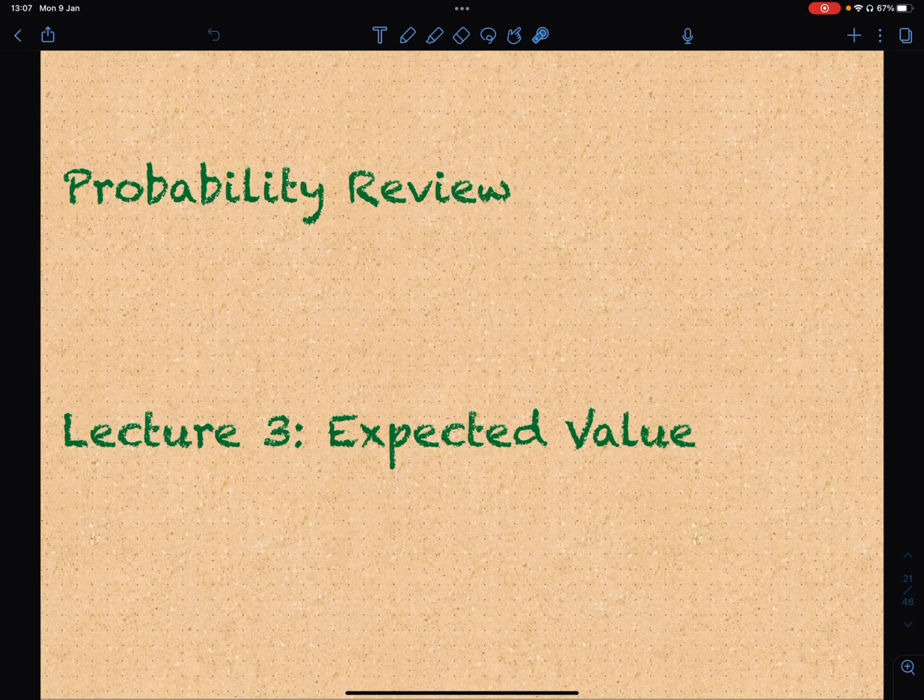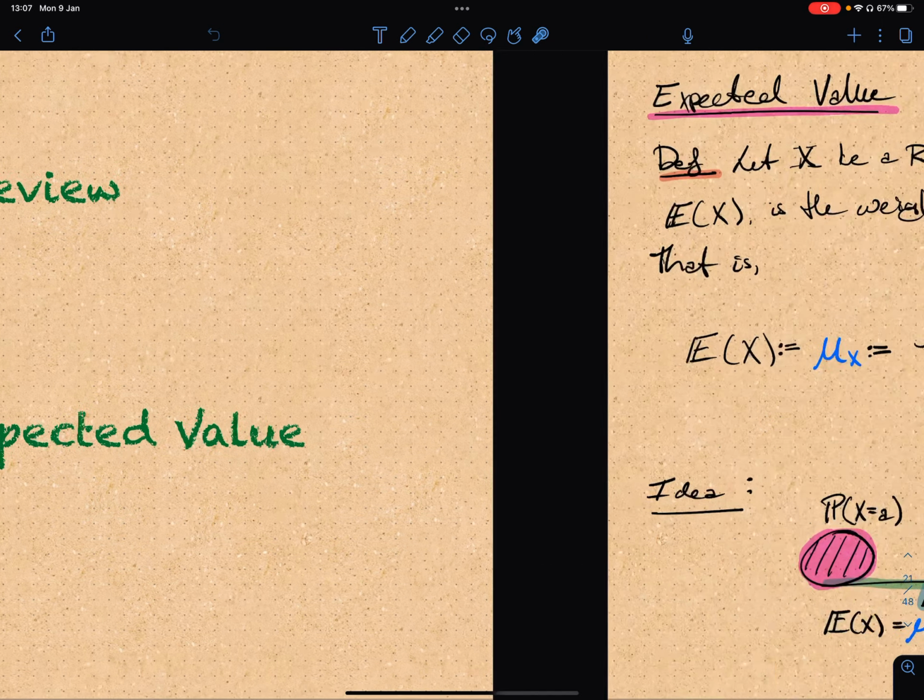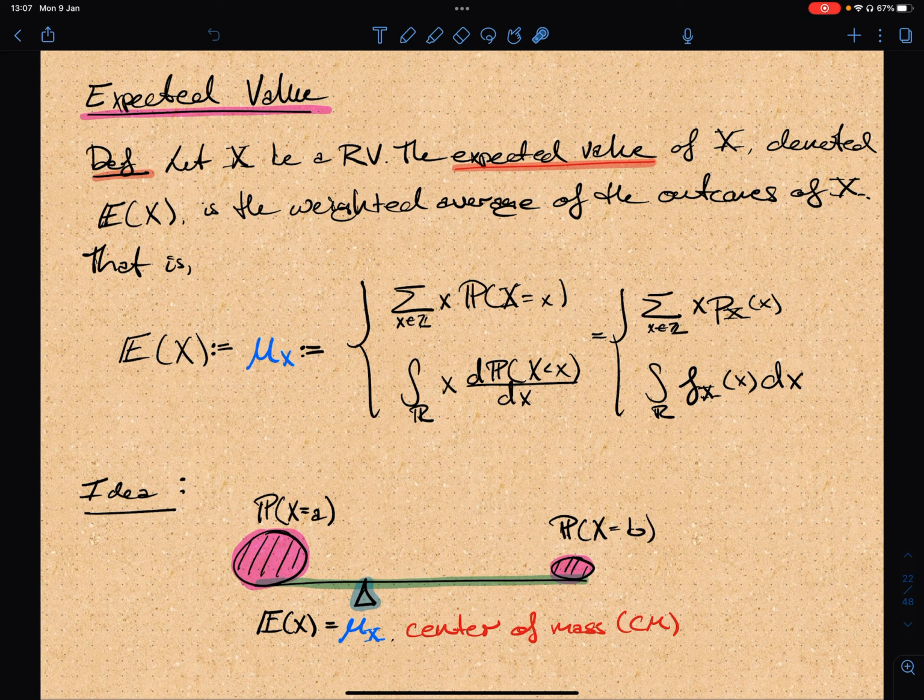Okay, so now we're on lecture 3 for this probability review. And today we're going to cover expected value. So here, the expected value, now we have worked up what a random variable is and its distribution function.